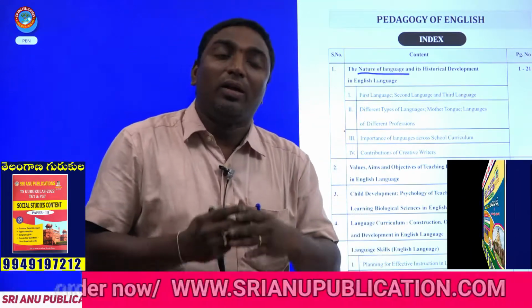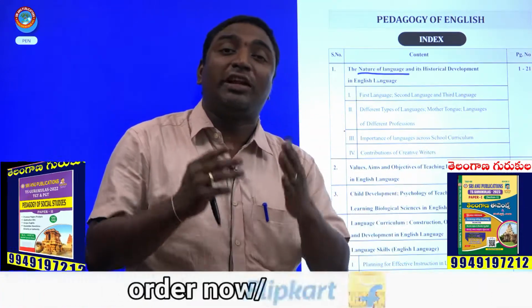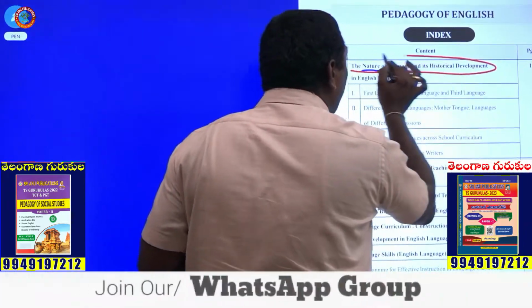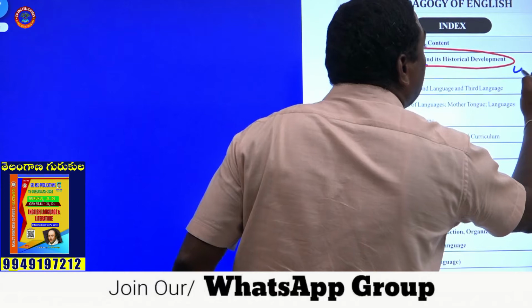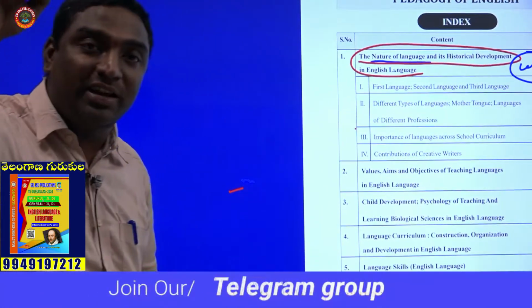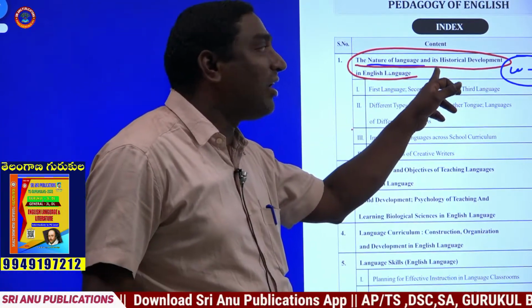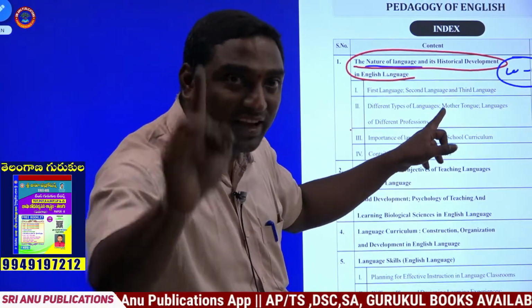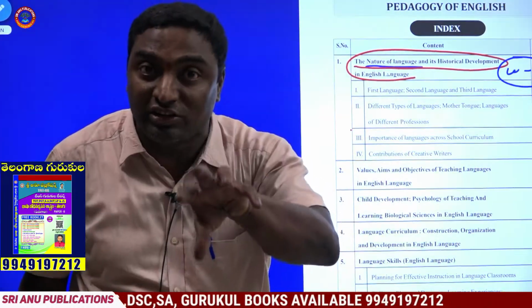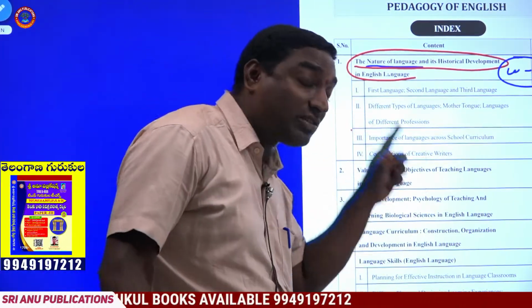Of course, from this particular chapter on the nature of language, students, you can expect 10 to 15 questions, because even in the earlier examinations, questions have been asked from this chapter. That is the reason this chapter has to be given more concentration apart from the rest of the elements.